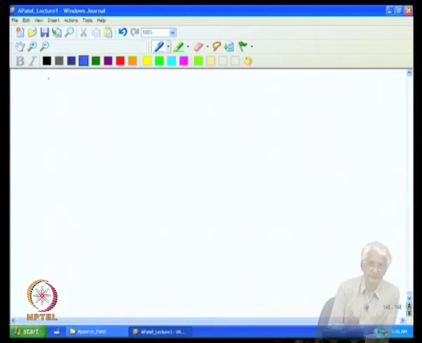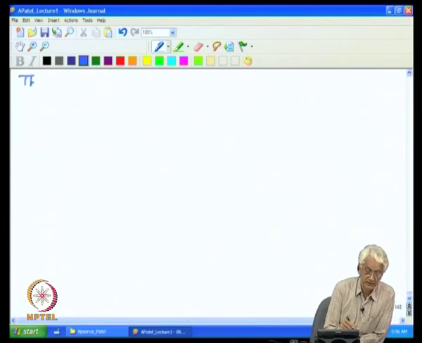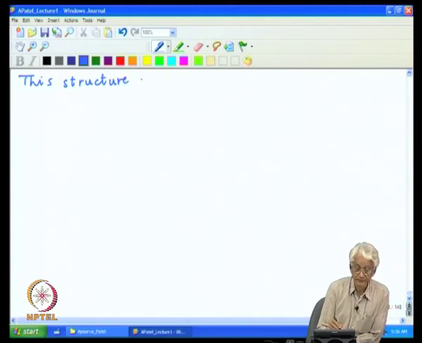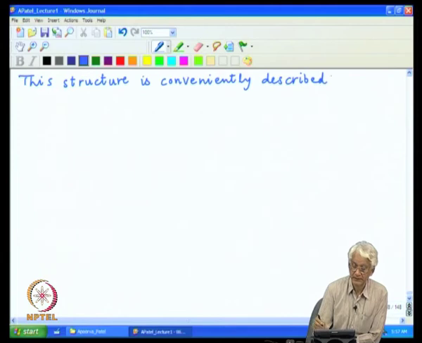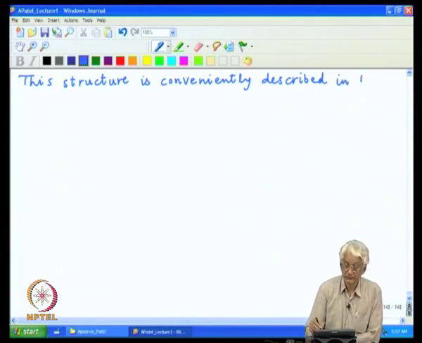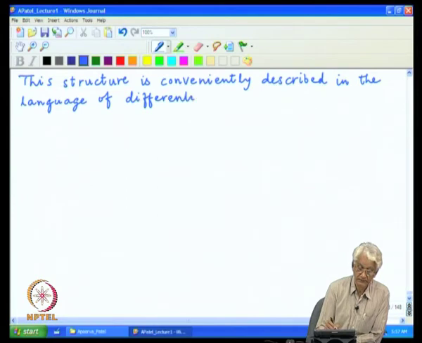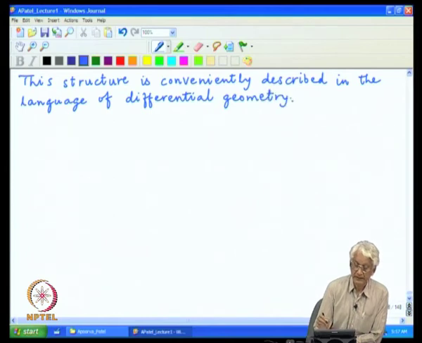So, this structure can actually be described in a geometrical language which is called differential geometry.